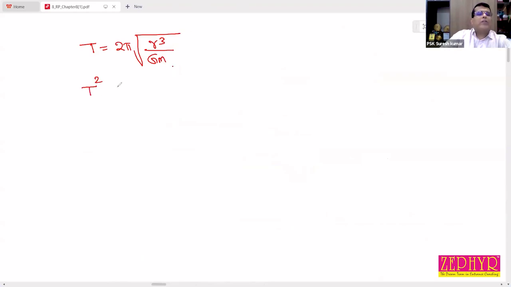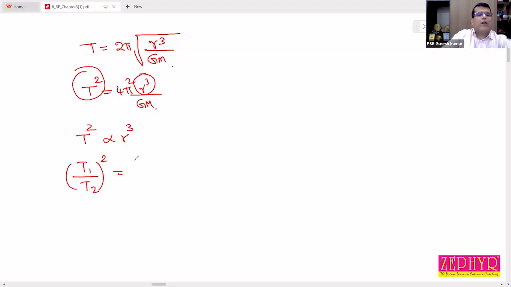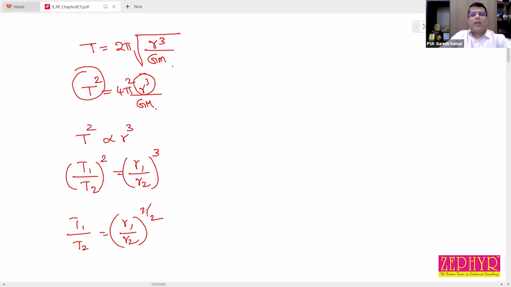So T square is equal to 4 pi square into r cube by GM. T square, r cube, these are variables. So T square is directly proportional to r cube. So T1 by T2 all square is equal to r1 by r2 all cube. Or T1 by T2 is equal to r1 by r2 all raised to 3 by 2. This is also called Kepler law.